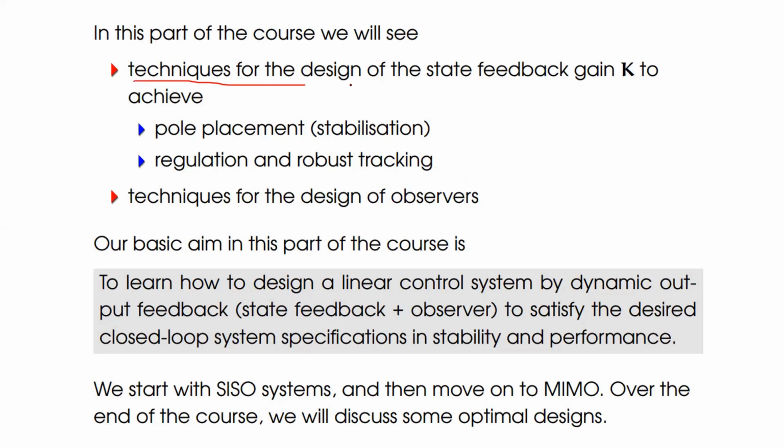Now, what are the techniques used to design a state feedback gain K to achieve what? After designing this K value, what will be the changes? Let us consider. The first one is pole placement.